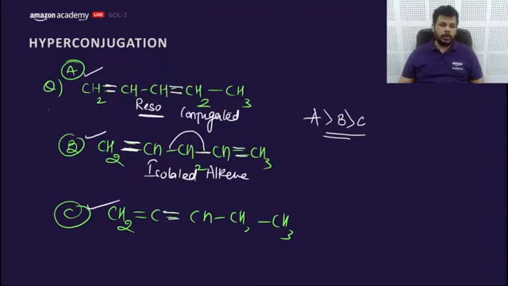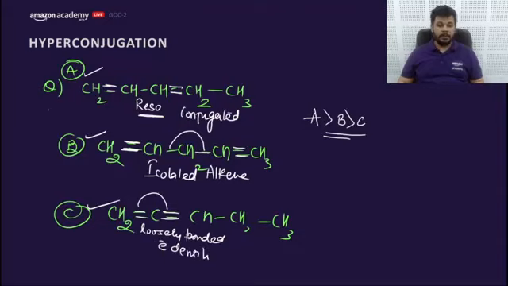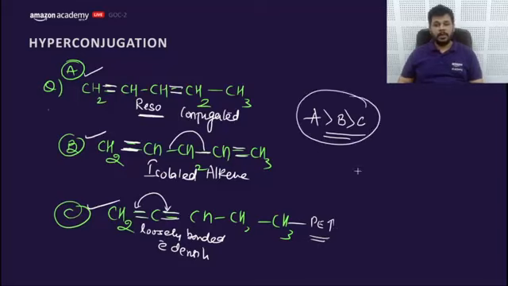And if two double bonds are consecutive, their loosely bonded pi electron density repel each other, and because of that, potential energy of the system increases, which decreases the stability of the compound. So the order would be A, B, C.